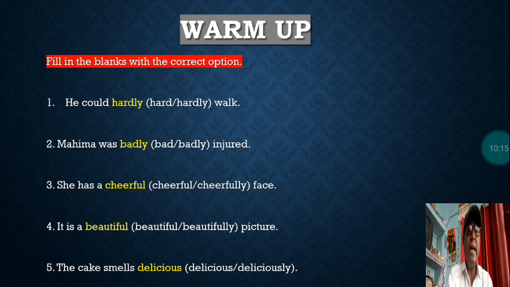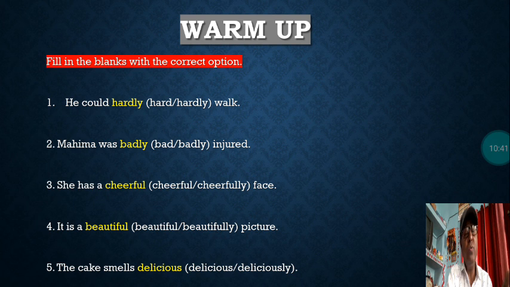Mahima was dash injured. Bad injured or badly injured. Very well, it is quite understood and everyone can answer this. Mahima was badly injured. She has a dash face. So here two words are given, cheerful and cheerfully.